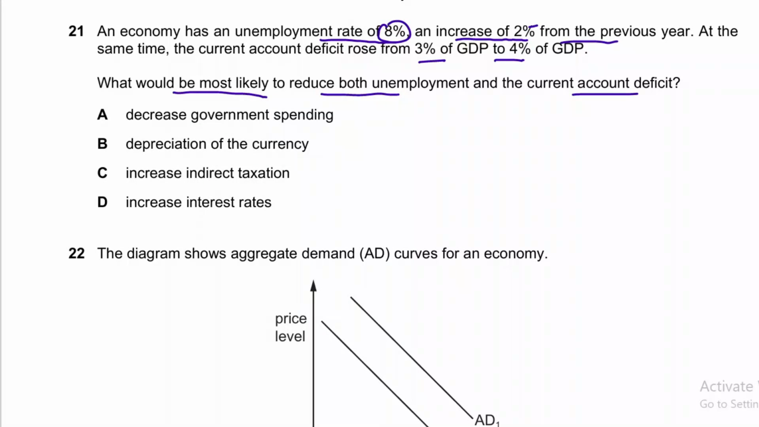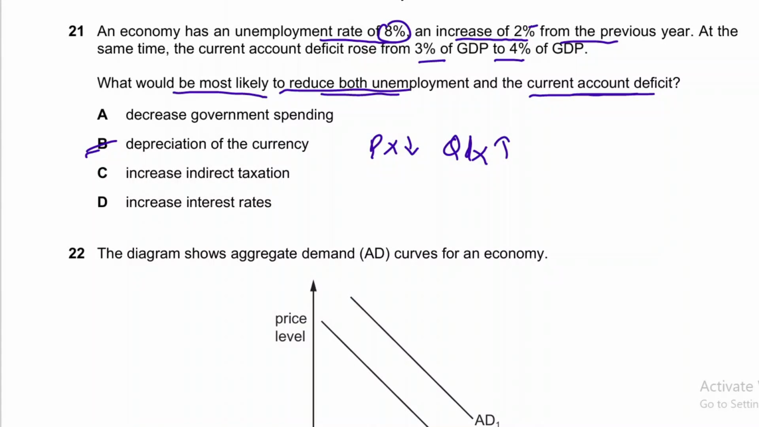Okay, so there is one policy that is most likely to reduce unemployment and reduce current account deficit. Option B is the correct answer for this question: depreciation of currency. When currency depreciates, exports get cheaper, the price of exports falls, and so demand for exports will increase. Quantity demanded for exports will increase.